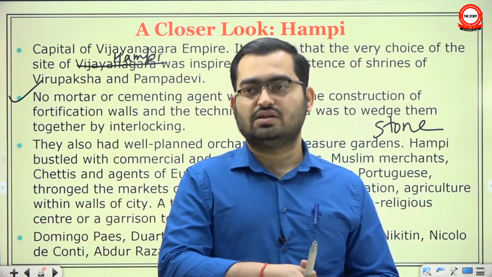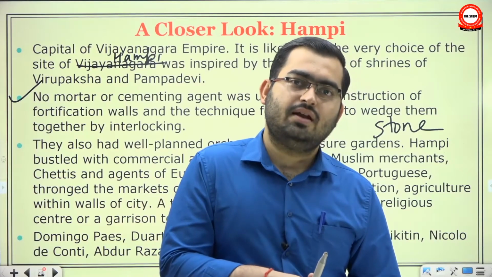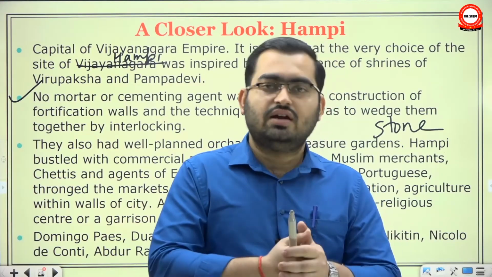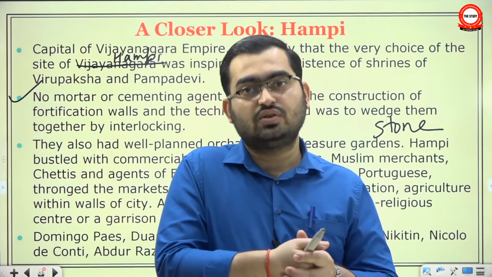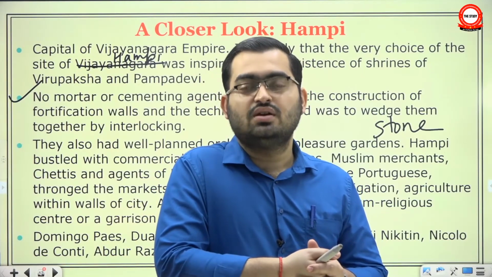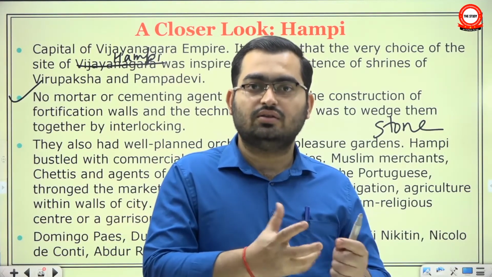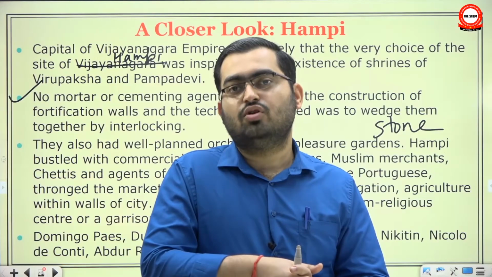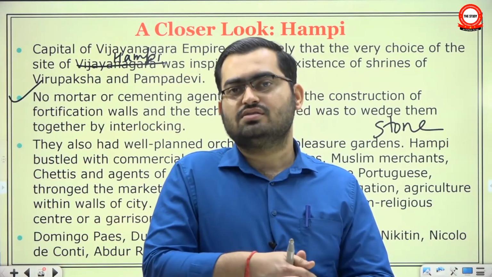They did not use mortars, and at the time it appeared imposing and robust. But with the advance in gunpowder technology, this was a problem. If you are not using mortar, simply interlocking these stones, then this is a problem when you are being bombarded with artillery and such modern firing technologies.